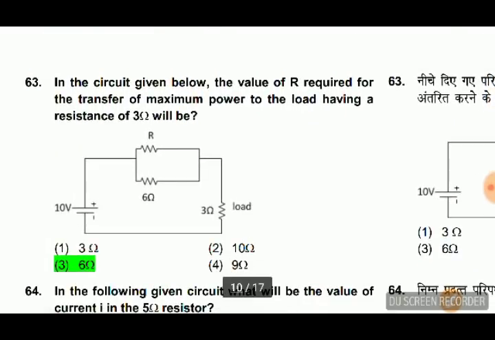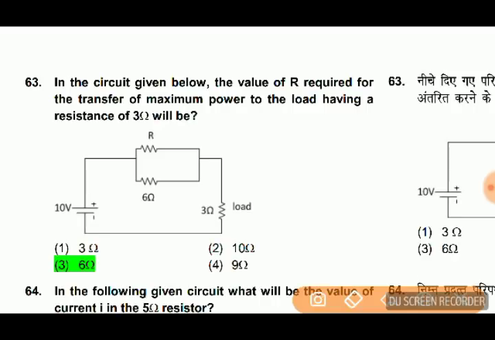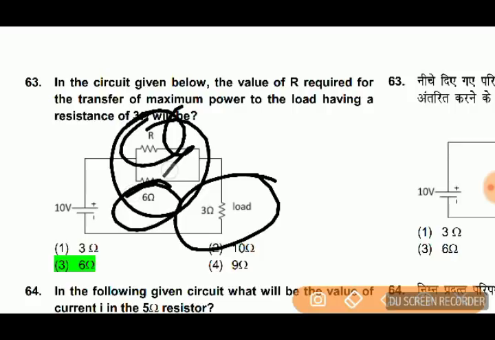In the circuit given below, the value of R required for the transfer of maximum power to the load having a resistance of 3 ohm will be. So how much resistance should be here so that maximum power transfer occurs? For maximum power transfer, the source impedance should be equal to the load impedance. So here it is 6, here it will be 3, and here also 6.